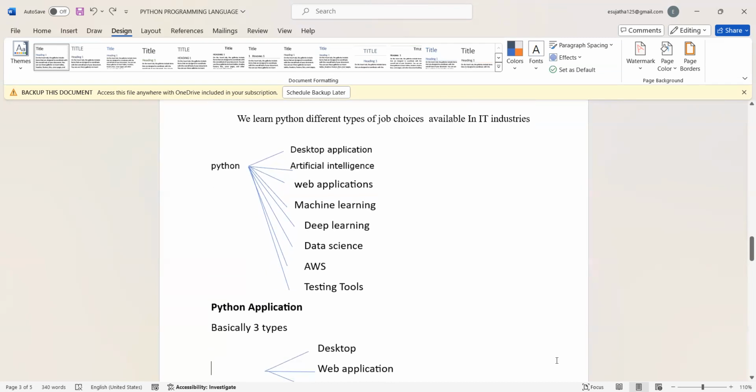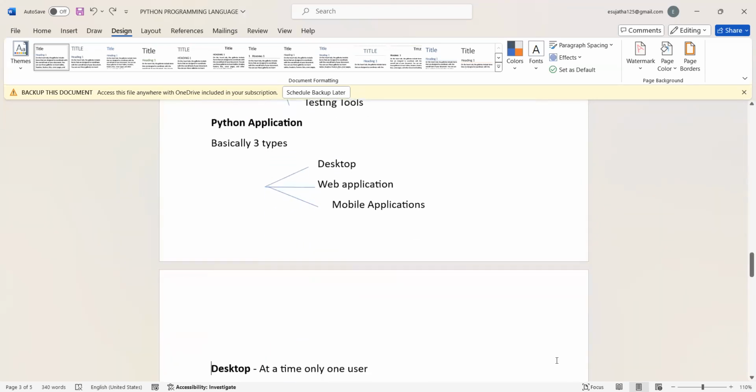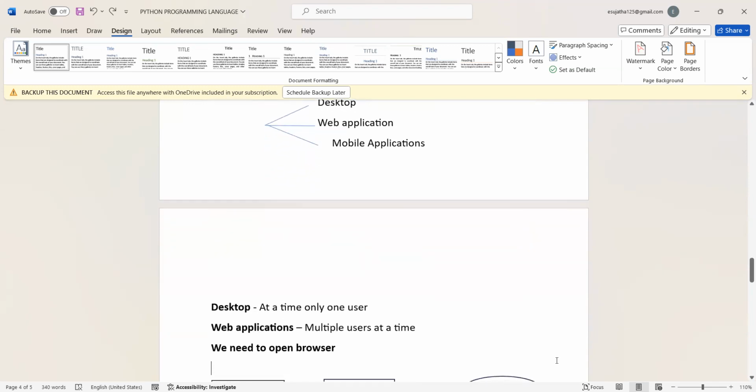Python applications. Basically, three types of applications are available: desktop applications, web applications, and mobile applications. In desktop applications, only one user can use it at a time. In web applications, multiple users can use it at a time. That is the difference between web applications and desktop applications.